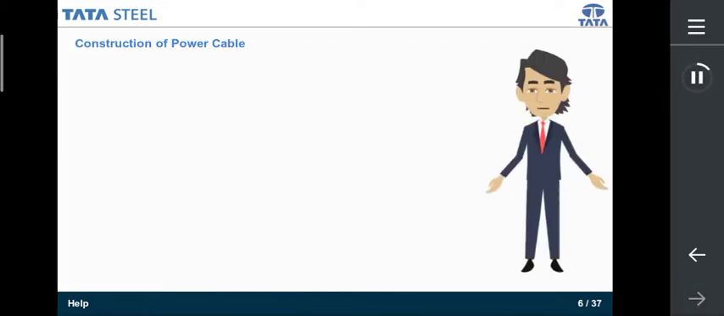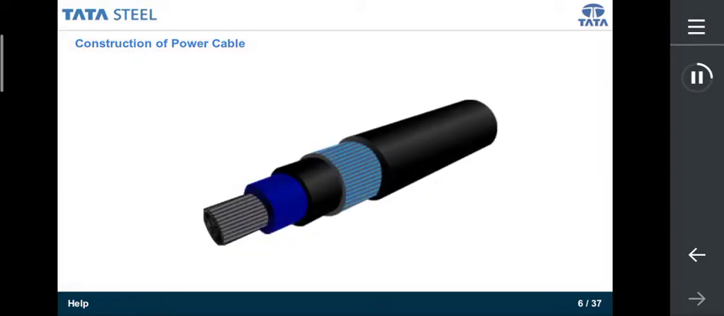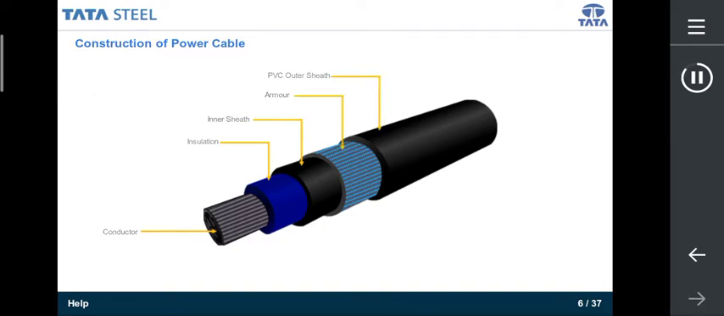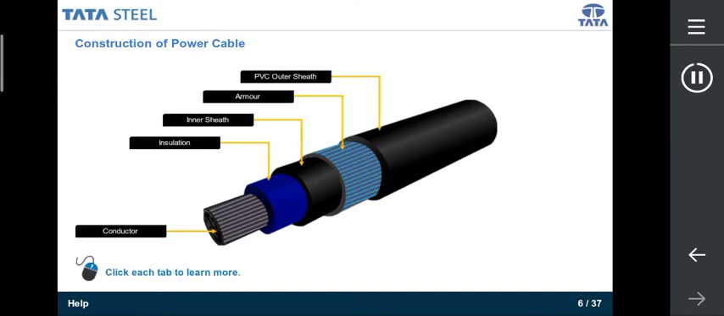Now that you know what an electrical cable is, let us understand the various parts of it. There are various parts of a cable to be taken care of during construction. The power cable mainly consists of conductor, insulation, inner sheath, armor, PVC outer sheath. Click each of the tabs to learn more.